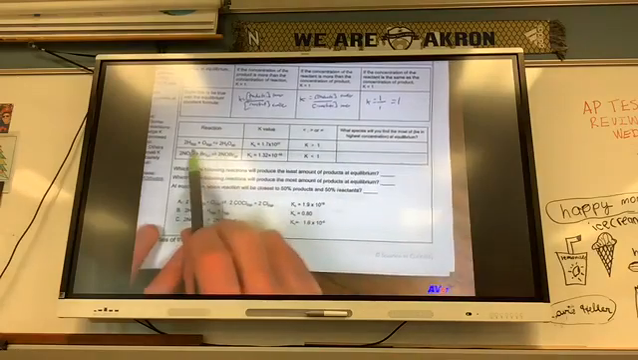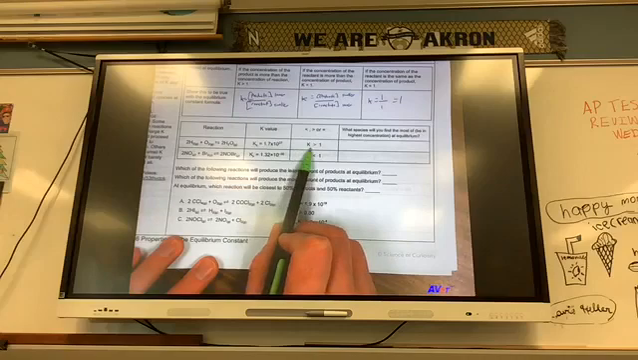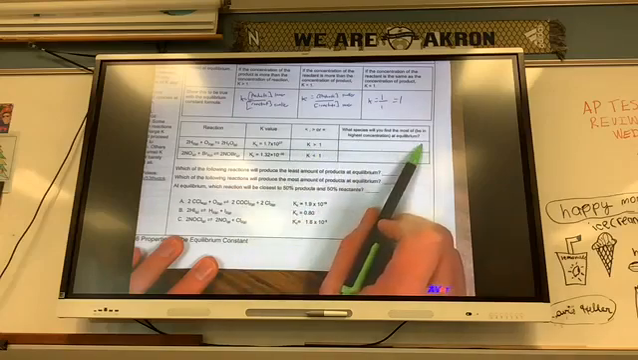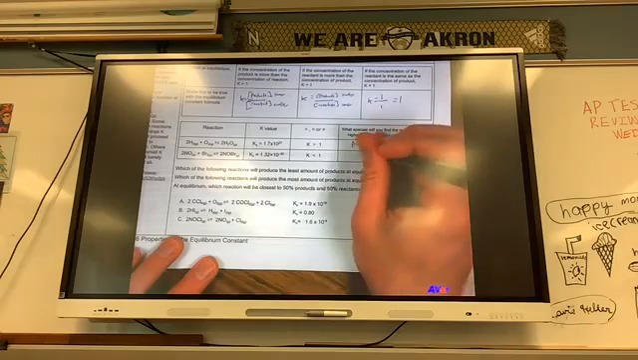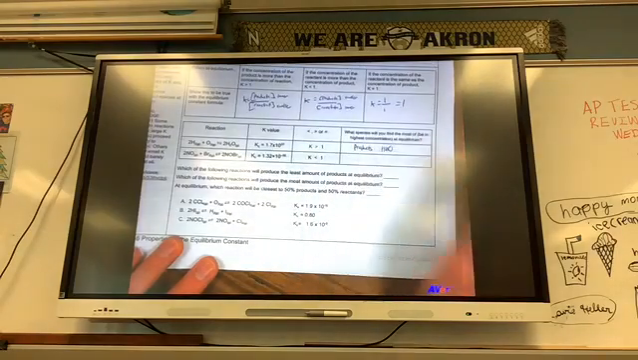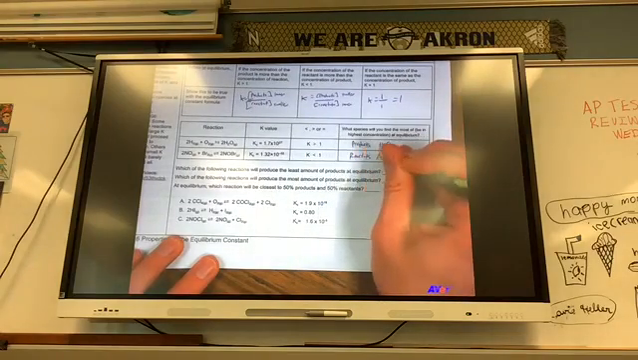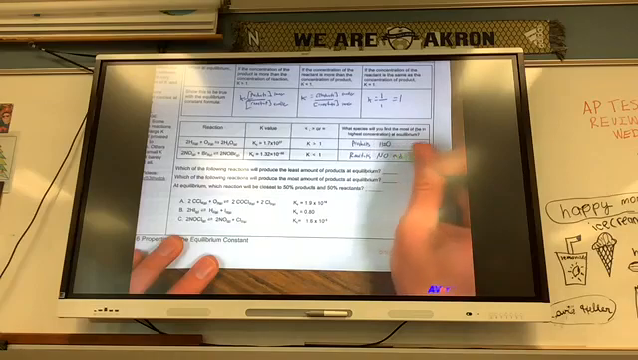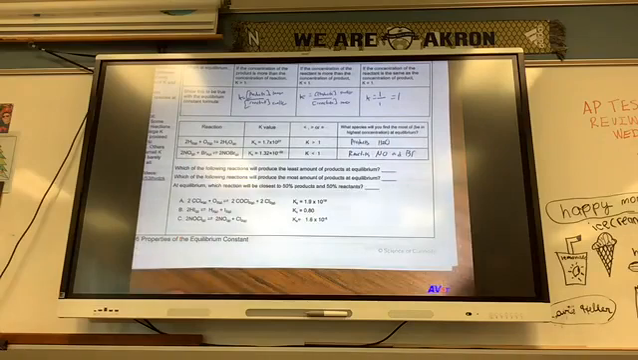Here we go. Reaction 2H2O. K is greater than 1. What species will you find the most of, in the highest concentration, at equilibrium? Well, if K is greater than 1, that means I'm going to be favoring my products. Therefore, that's going to be H2O. K is less than 1, I'm favoring reactants, which is going to be NO and Br. Specifically, 2 times as much NO because of the coefficient.